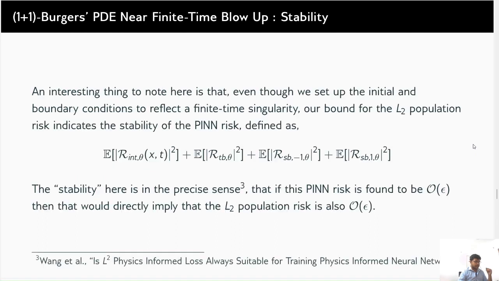Here are the constants. Now, for the 1 plus 1 Burgers, we observe that the PINN risk is stable in a very precise sense. That is, if PINN risk is of order epsilon, then that would actually imply that the L2 population risk is also of order epsilon. This definition of stability is defined in the paper that I cited below.